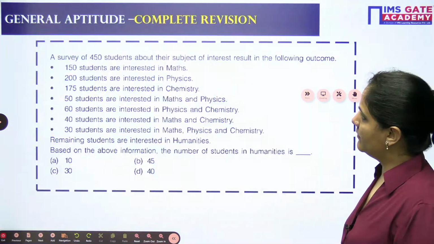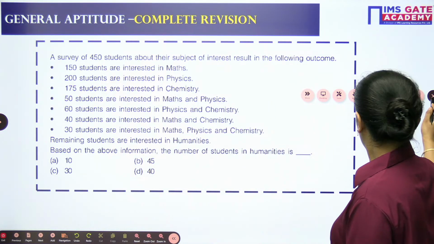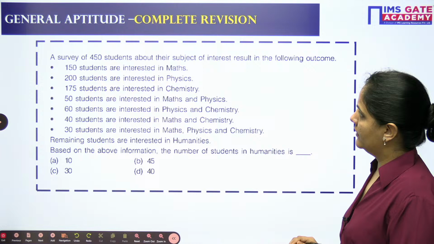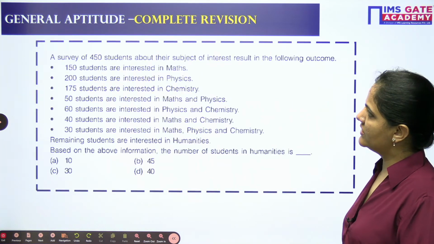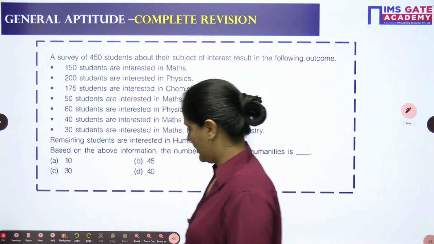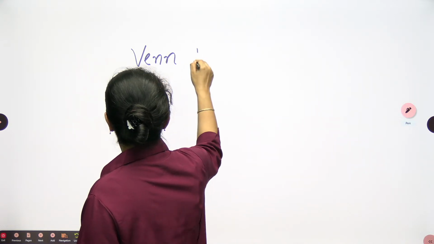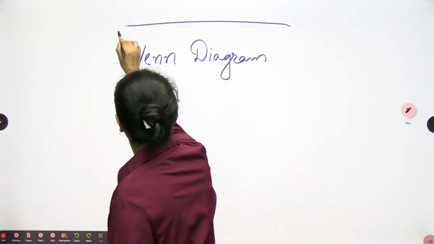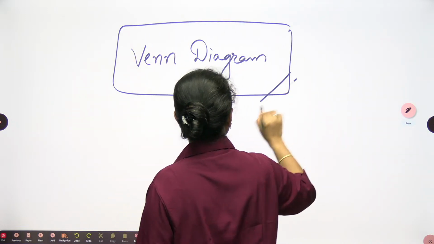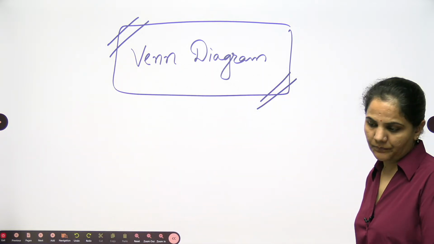Chalo, let's come to the next one. So this is the segment. Okay, this is the Venn diagram segment. I missed to write down here, but let me add here the Venn diagram. So next segment is Venn diagram.